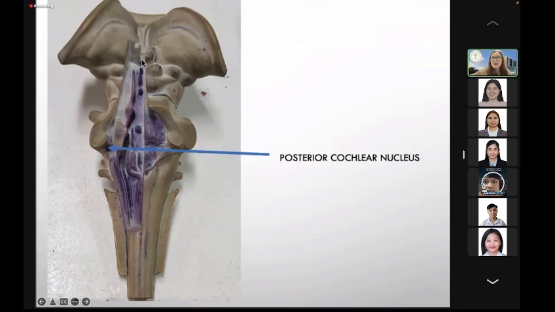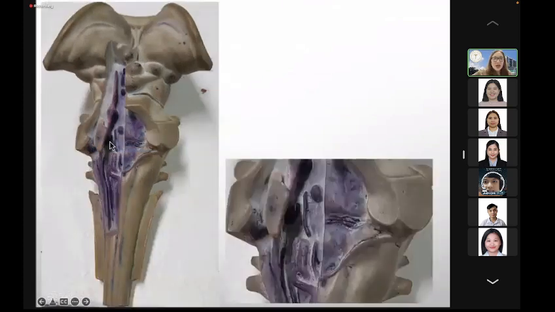Because again, class, if you remember, this is the posterior surface of the brainstem. Okay? This is the posterior view of the brainstem. So here, beside the inferior cerebellar peduncle, that is the posterior cochlear nucleus. And when you tilt the brainstem, you have here another nucleus, anterior to the vestibular nucleus. And that is, class, the anterior cochlear nucleus. Okay, the anterior cochlear nucleus. Am I clear, class?